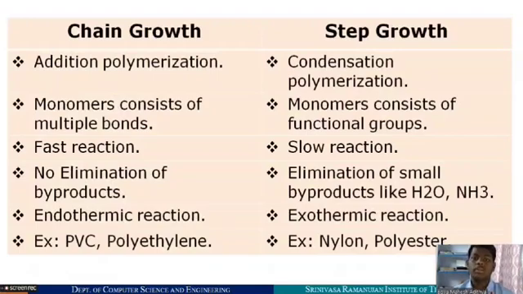And the difference between chain growth polymerization and step growth polymerization. Chain growth polymerization is also called addition polymerization. Step growth polymerization is also called condensation polymerization. Chain growth consists of multiple bonds, whereas step growth consists of functional groups or polar groups. Chain growth is a fast reaction. Step growth is a slow reaction. In chain growth, there is no elimination of byproducts, but in step growth, there is elimination of byproducts like small molecules, H2O and NH3 being examples. Chain growth is an endothermic reaction, but step growth is an exothermic reaction.